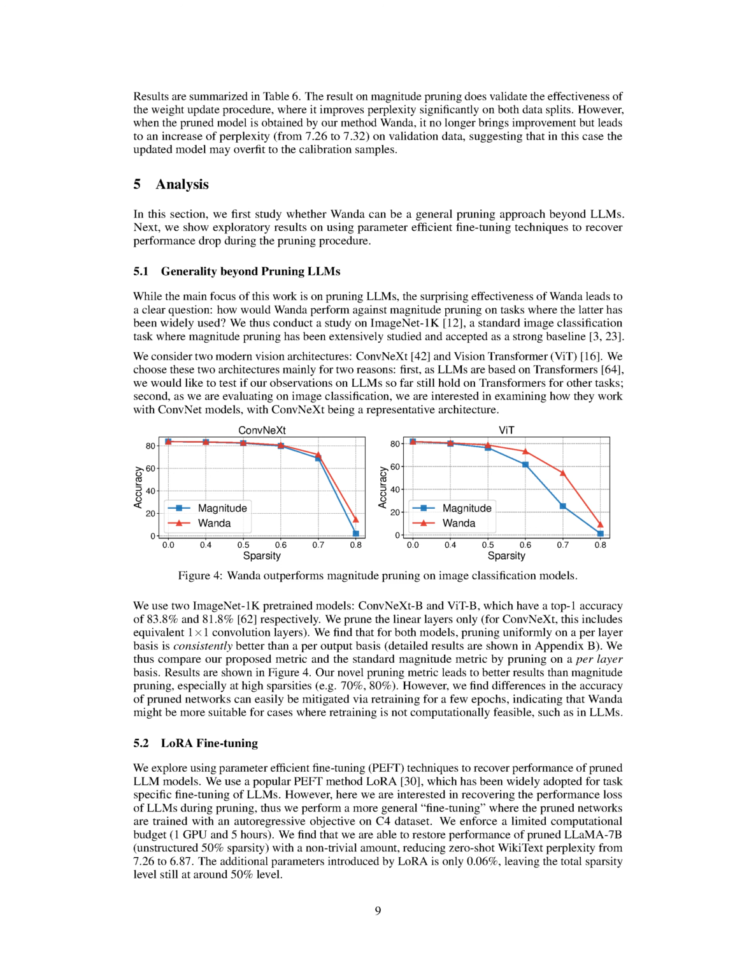Section Summary. The section discusses the use of parameter-efficient fine-tuning (PEFT) techniques, specifically LoRA, to recover the performance of pruned LLM models. The study shows that it is possible to restore the performance of pruned Llama 7B with a non-trivial amount, reducing zero-shot wikitext perplexity from 7.26 to 6.87, while maintaining the sparsity level at around 50%. The work is related to existing pruning methods, pruning with limited data, and emergent properties of LLMs.